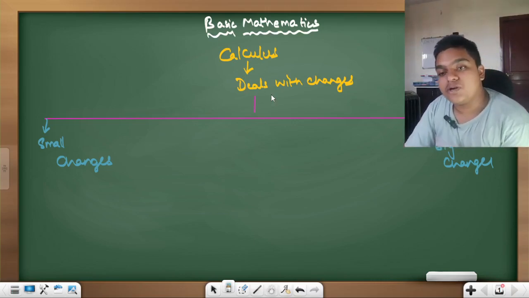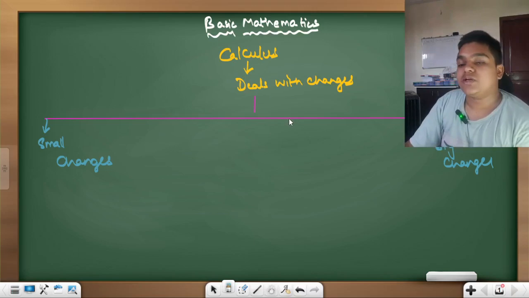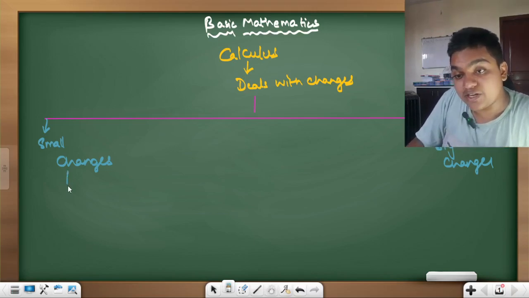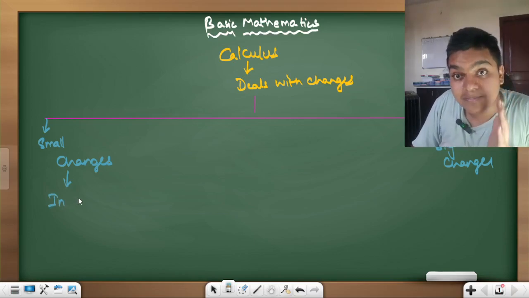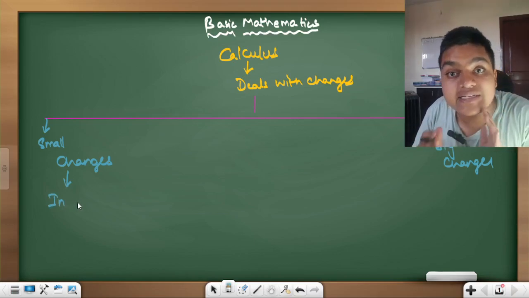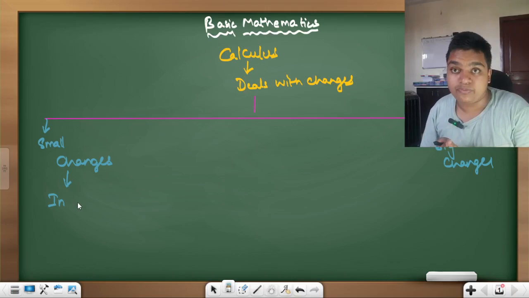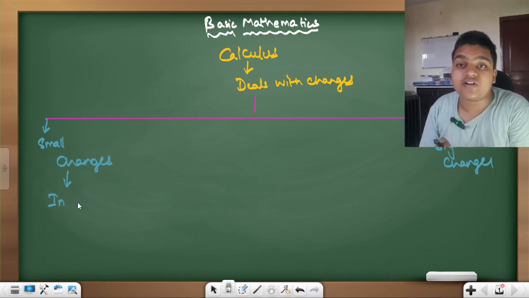Now, what are small changes? What are big changes? Small changes are used for instantaneous values. At that particular instant of time, what is the speed of the car? At that particular instant of time, what is the acceleration of the car?